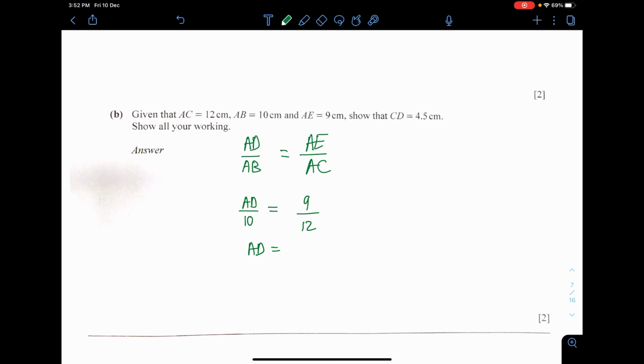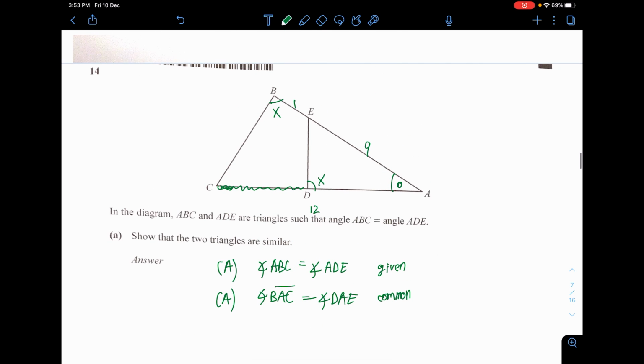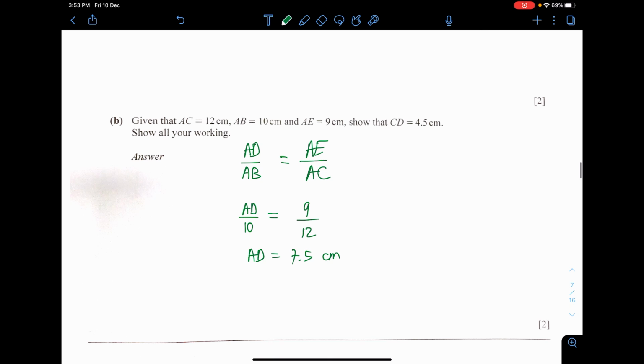Alright, so you cross multiply, then you'll get the value of AD to be 7.5 cm. Therefore the length of CD is 12 minus 7.5. You got 4.5.